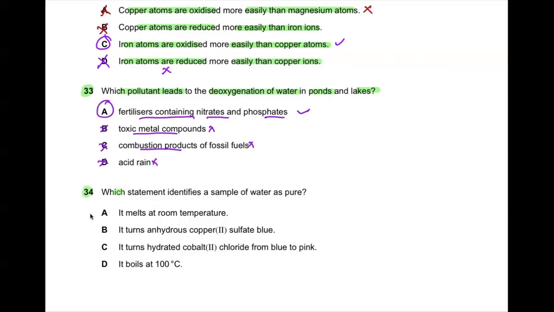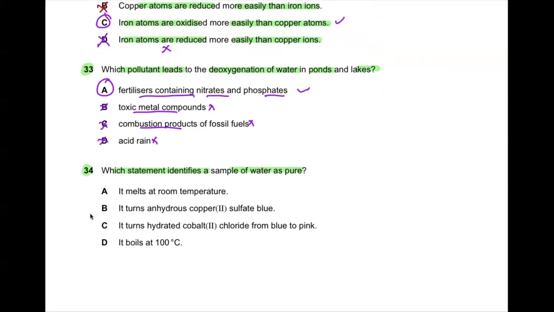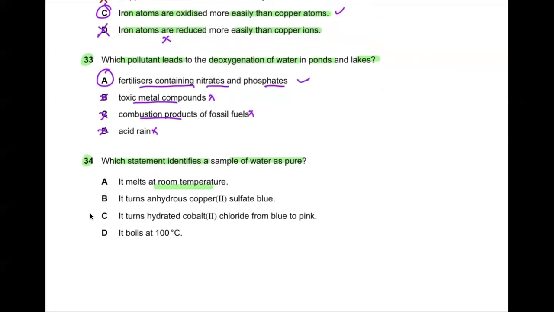Now 34. Which statement identifies a sample of pure water as pure? It melts at room temperature. No. It turns anhydrous copper sulfate blue. Yes, it is a test for water, so it doesn't mean that it's pure or not. It turns hydrated cobalt chloride from blue to pink. It is also a test of water, but it doesn't show that it's pure.